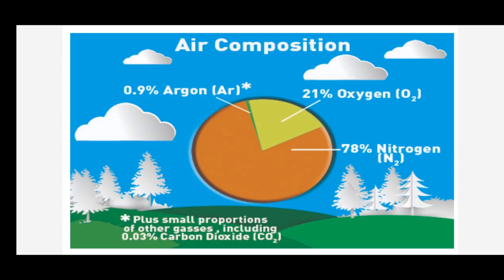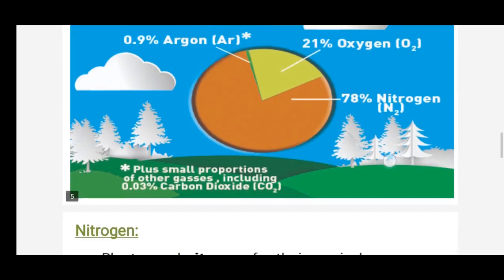Apart from these gases, this atmosphere also contains some dust particles. So in this pie chart, children, you'll get a clear picture about the air. So let us go for the next thing.